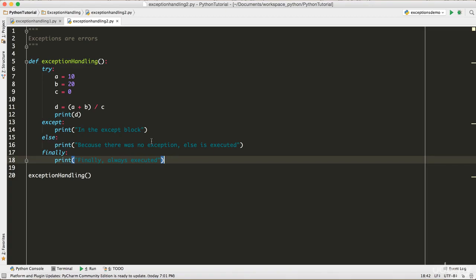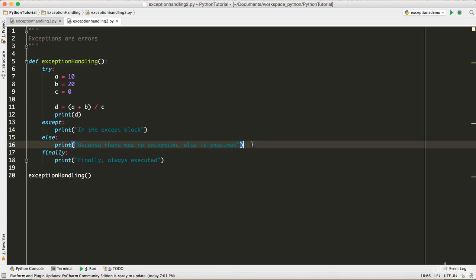I have comments for the print statements, so it's easy for you to understand, and when you download the code you will have this reference so you will understand it.